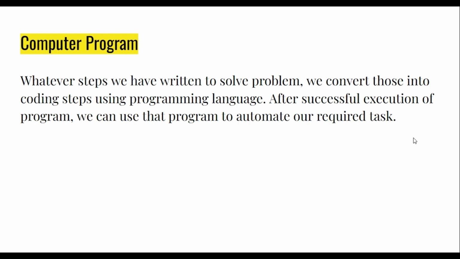After successful execution of our program, we can use that program to automate our required task. So why do we need to write programs? You may be thinking, if I want to add two numbers, I can do it. Yes, we can. For example, if I give two numbers to add, like 3 plus 5, we can easily give the answer, 8. But if I give big numbers, there will be chances of errors, and you will take time also, right? So to automate such complex tasks, we write programs. That is the purpose of writing a program: you can automate complex tasks using a computer program. This was the introduction to programming.